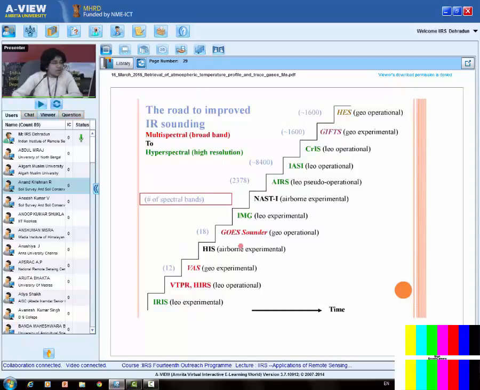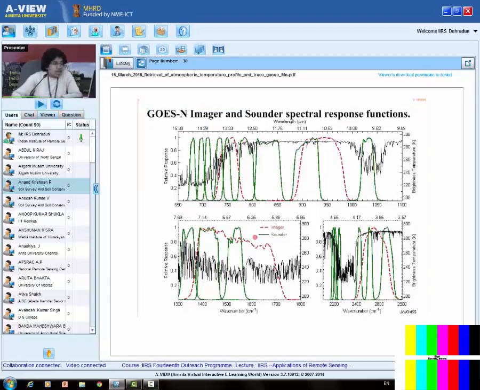Right? Then these are the examples of the various sounders. Starting we have IRIS, then we go to HIRS, then VAS, HIS, GOES sounder, then comes the hyperspectral sounders from the low Earth orbit, and the future is the hyperspectral sounder from the geostationary orbit. So this is the example of the bands of the GOES imager and sounder. The imager is shown with the red line and the sounder with the green line. So we are concentrating on the sounder. Let's see the green part.